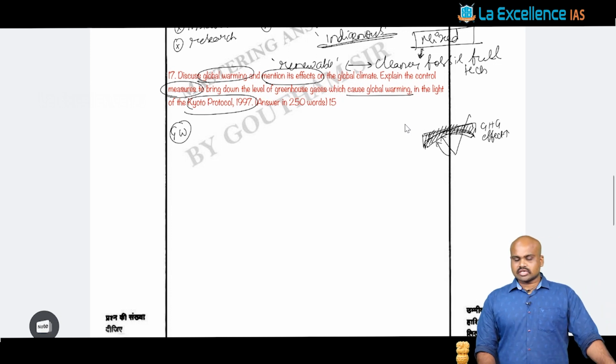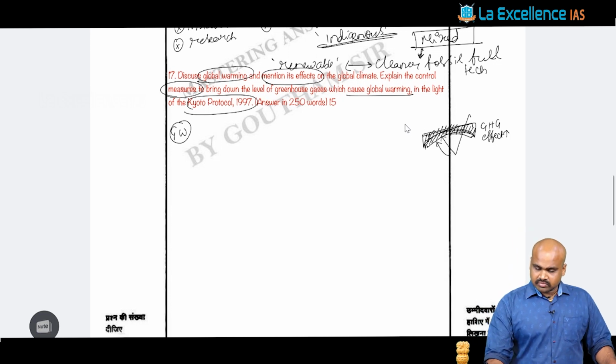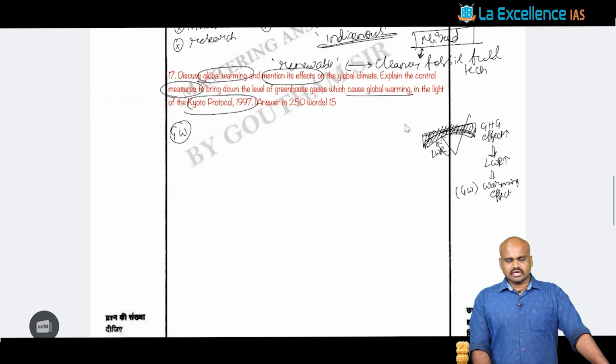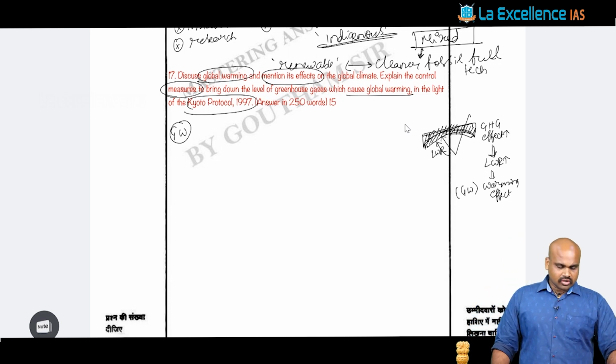And as this greenhouse gas effect increases, the fundamental aspect that you would observe is that the entrapment of these long wave radiations is going to increase, which will further increase the warming effect. And such a phenomenon is what is called global warming. This is the simple understanding and the simple explanation that you can give about this.